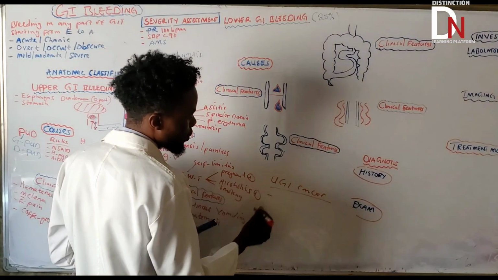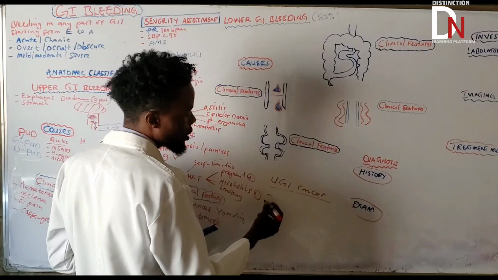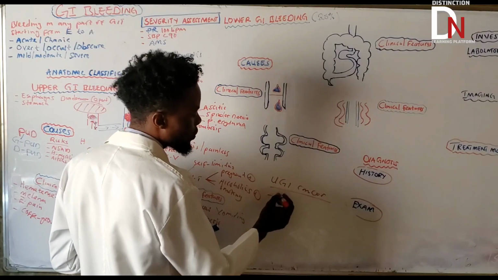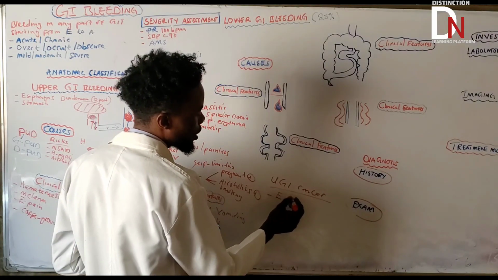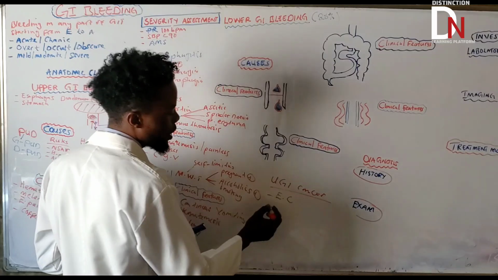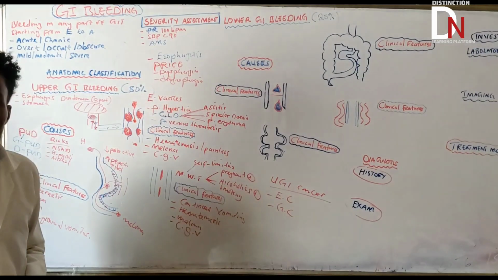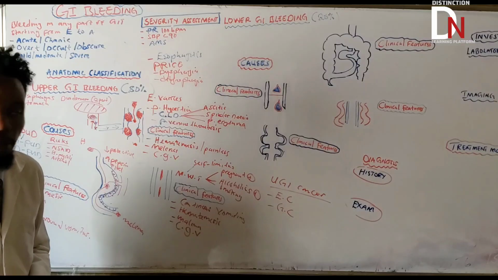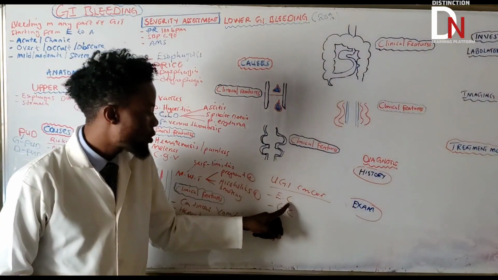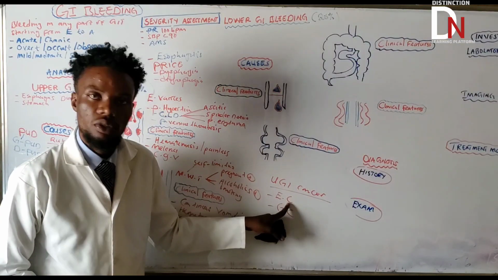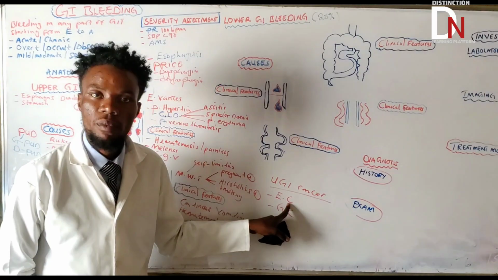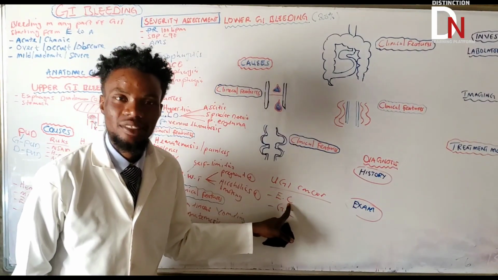So squamous cell carcinoma can cause that. Like what cancers? Esophageal carcinoma or cancer, and gastric cancer. This can cause upper GI bleeding. There are a lot of subcategories of esophageal cancer, like squamous cell carcinoma and adenocarcinoma.